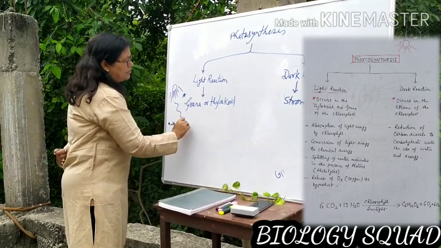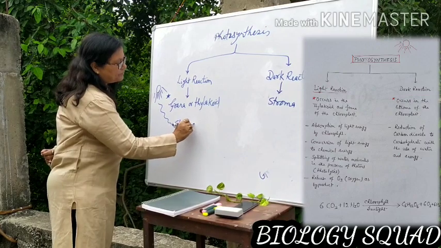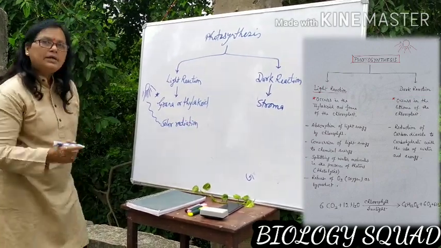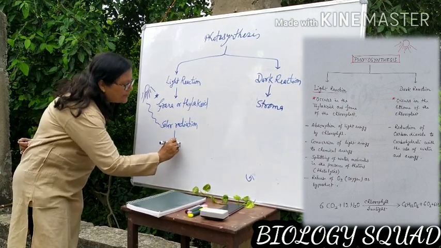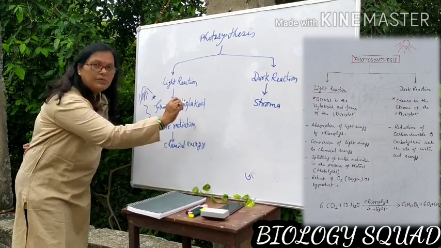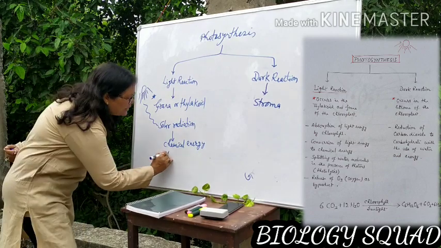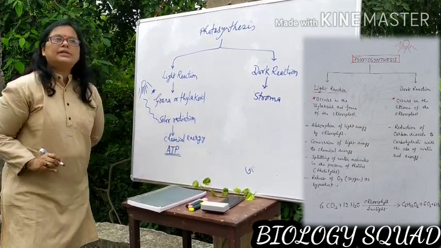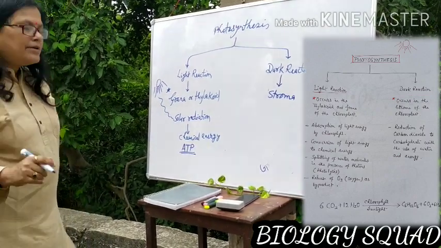They absorb solar radiations, and these solar radiations are further converted into chemical energy. Solar radiations are converted into chemical energy, and this chemical energy is in the form of ATP. ATP is the basic chemical energy, adenosine triphosphate.